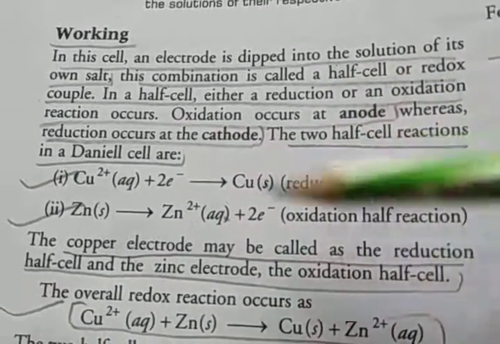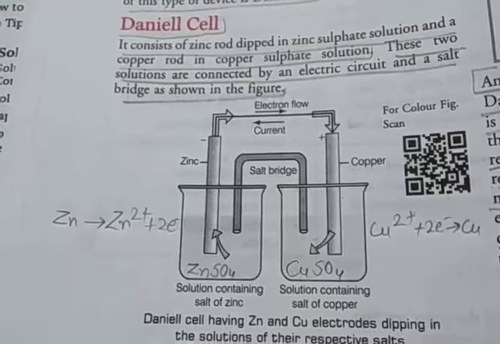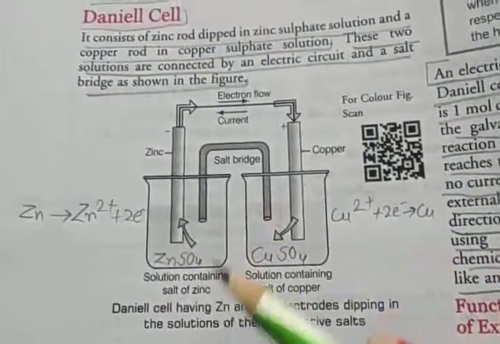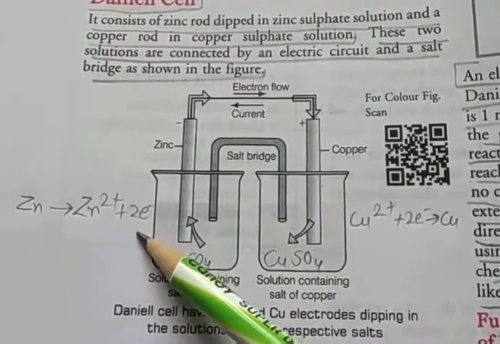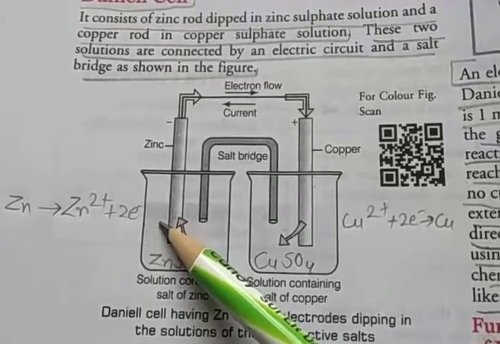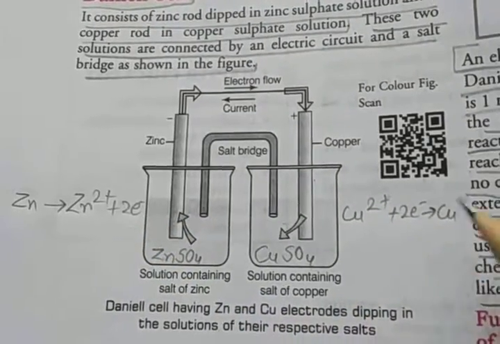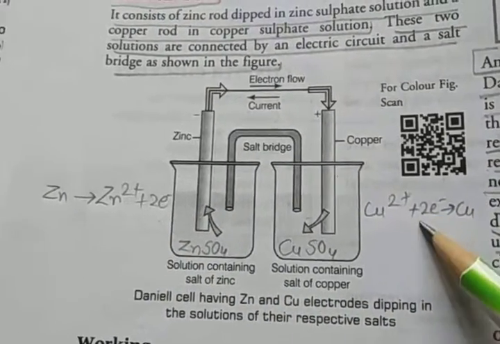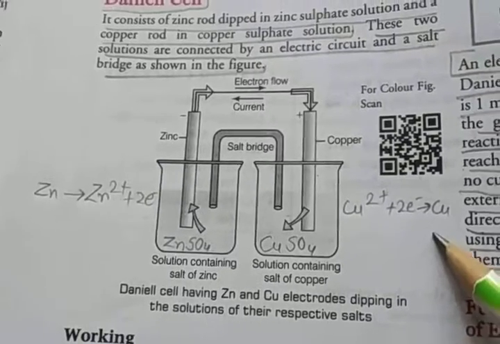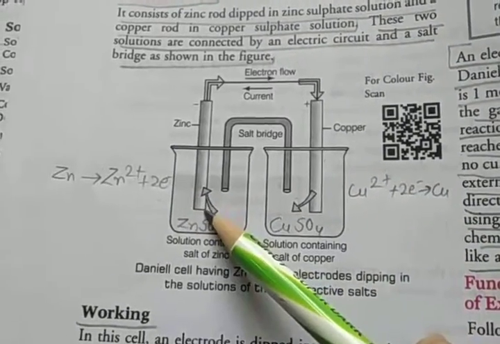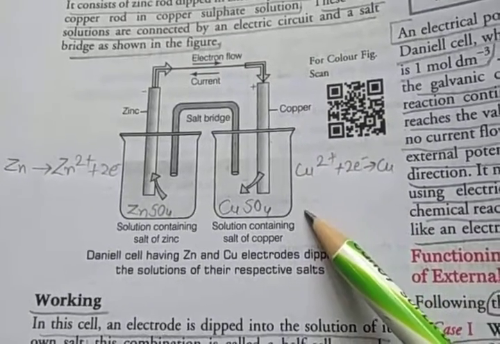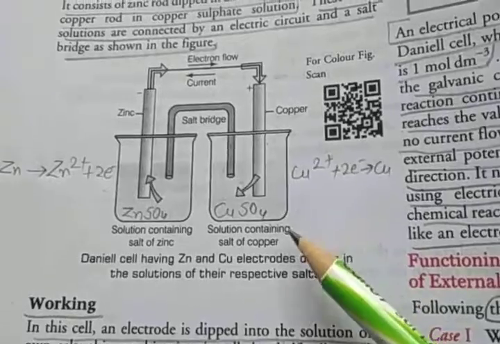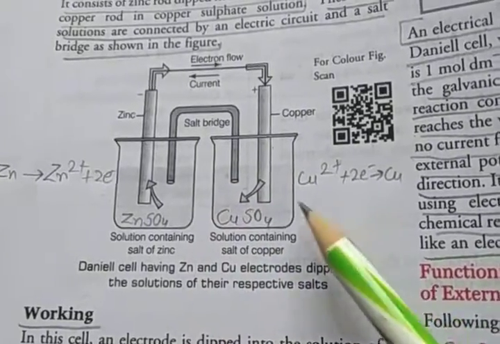So there are two half reactions in a Daniell cell. The first is the zinc electrode, which by the loss of two electrons converts into Zn2+. Then Cu2+ gains two electrons and converts into copper. Here there is loss of electrons, so oxidation occurs, and here electron gaining, so reduction occurs. Clear? So these are the first reaction and second reaction.